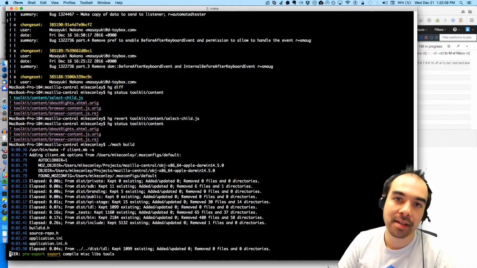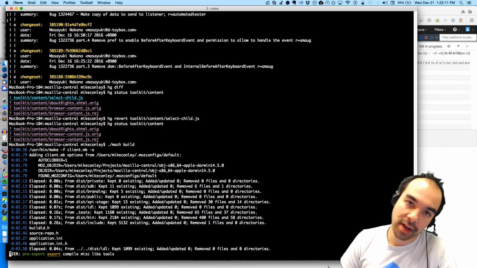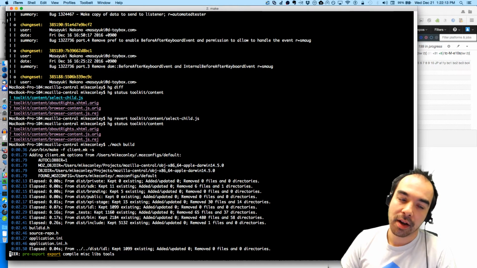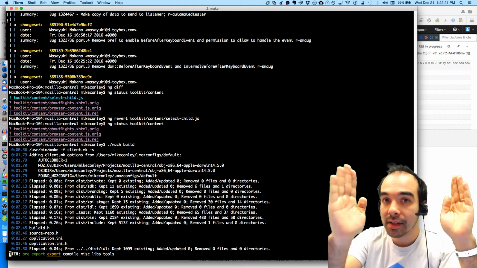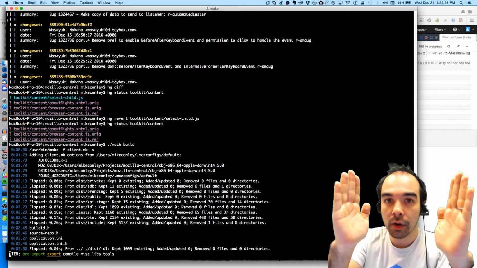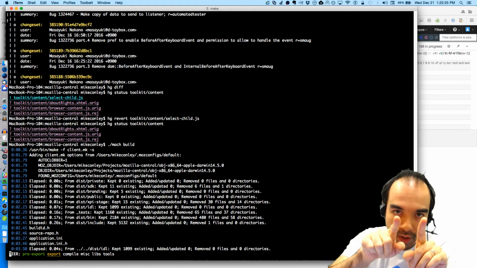Bisecting means to check out yesterday's build and see if the problem is still there. And if it is, we'll then go build before that. And as soon as I find a place where the problem is and then the problem isn't, I can start closing in to see if I can find out which exact commit introduced the problem.